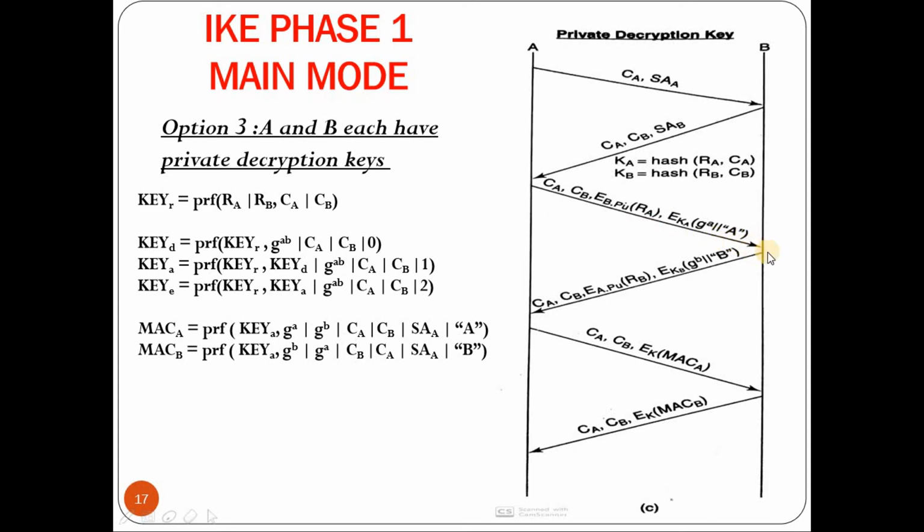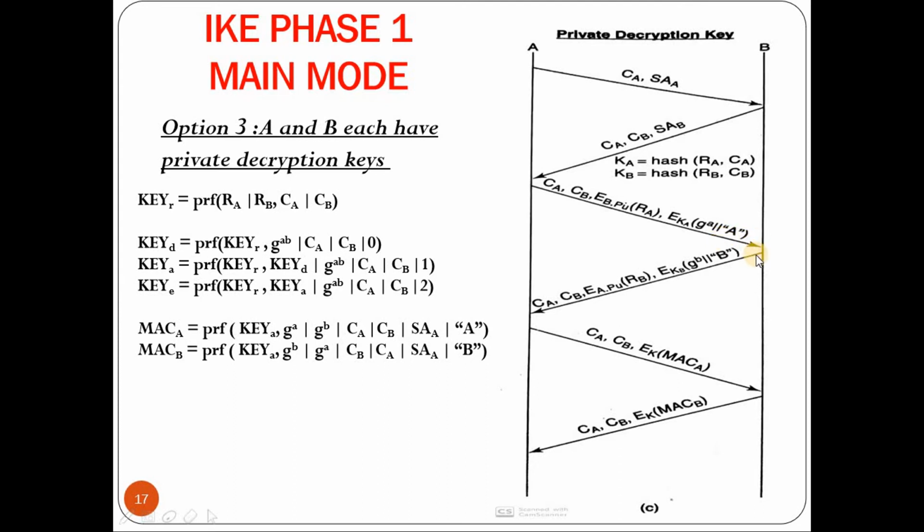Now on receiving this, if B has to decrypt this, it needs to know RA. RA is encrypted using B's public key. So using B's private key, it does the decryption, obtains RA, and computes KA. Since it has CA and has obtained RA, it will compute KA and decrypt this. On decryption, it will get g to the power a and also the identity of A.